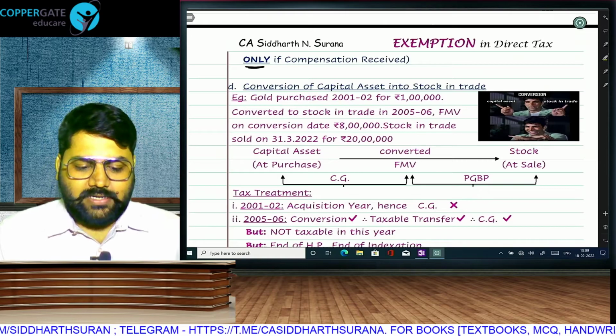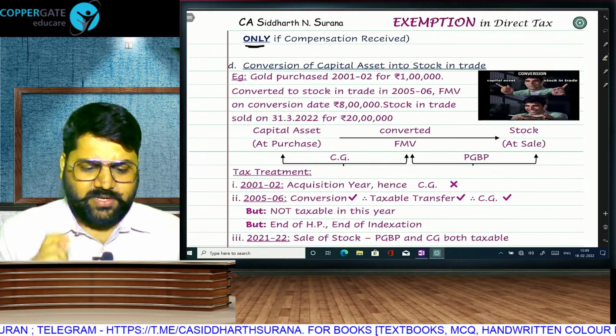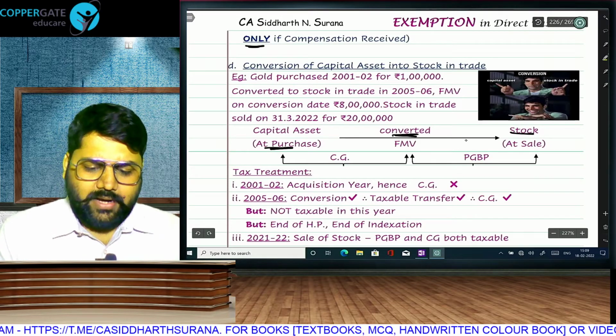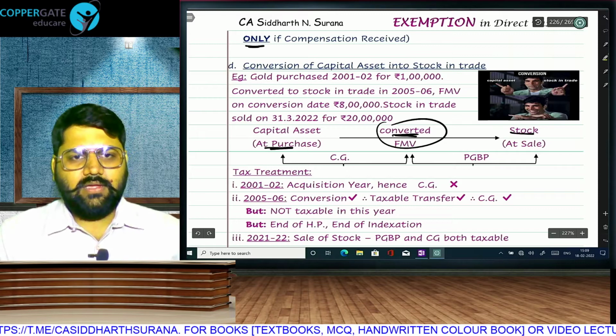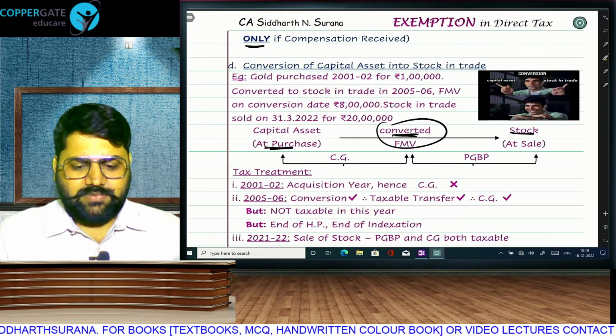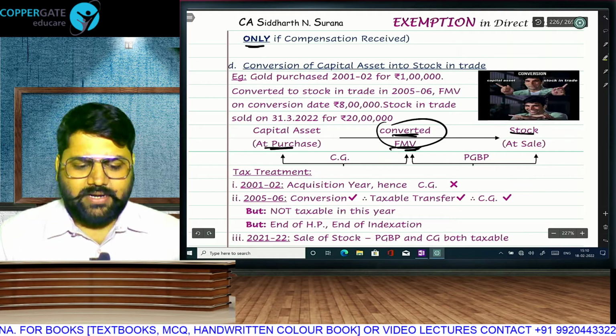Conversion of capital asset into stock in trade, there is the detailed computation given here. Briefly I will tell you. We purchase capital asset, then we convert it into stock. At the time of conversion, there will be taxable transfer, but there will be no gain that will be taxable right now. This conversion year will only stop our holding period and indexation.